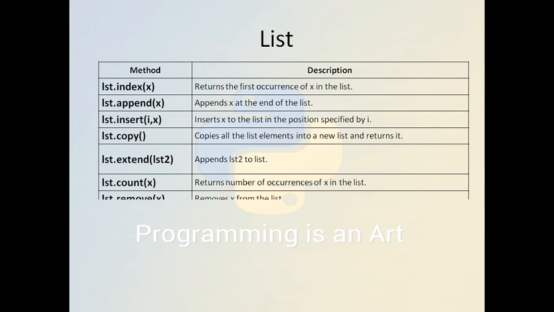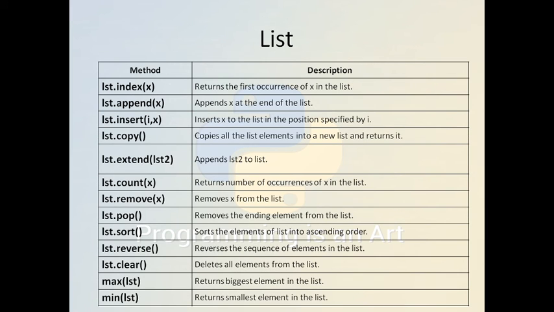So there are a number of methods in the list. The index method returns the index of the first occurrence of a given x. We can append elements using the append method. We can insert element x at the ith index. We can copy the entire list. We can extend the list by passing another list as a parameter. We can count how many times a particular given element occurs in a list. We can remove a particular given element.